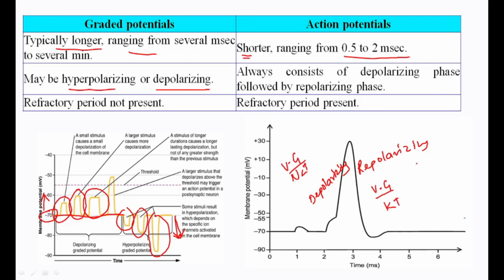So that is important. Refractory period is not present for the graded potential. For the action potential, refractory period is present.